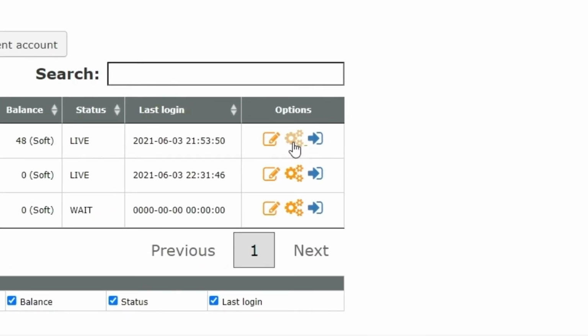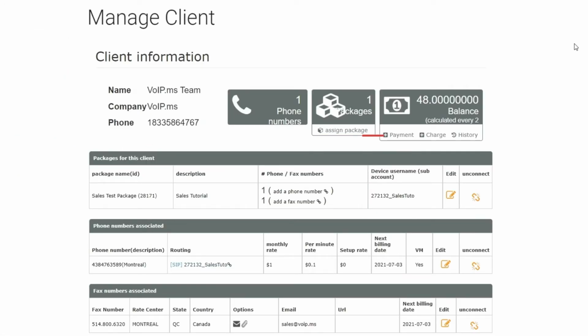The Manage Client action button has more options to review. The Manage Client tool gives you the ability to assign a package, write a transaction, payment or charge, consult the transaction history, add a phone or a fax number, edit the phone or fax number rate, see and edit the DID routing where the call goes, add or edit a voicemail associated to a DID. Most of these options are self-explanatory. For this reason, I will focus on the Assign Package, the Add a Phone Number, and Edit option.